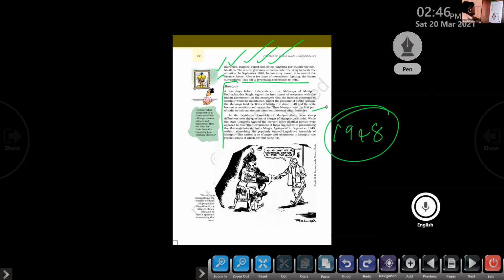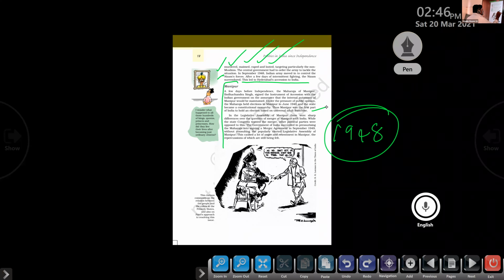The government of India succeeded in pressurizing the Maharaja into signing a merger agreement in the month of September 1949, without consulting the popularly elected legislative assembly of Manipur. This caused a lot of anger and resentment in Manipur, the repercussions of which are still being felt.